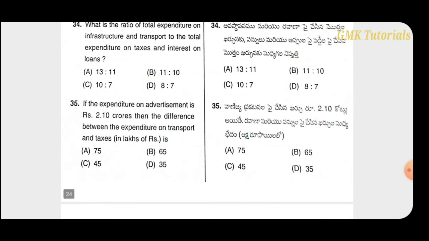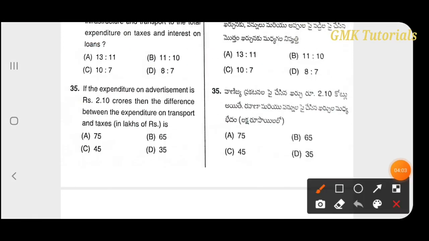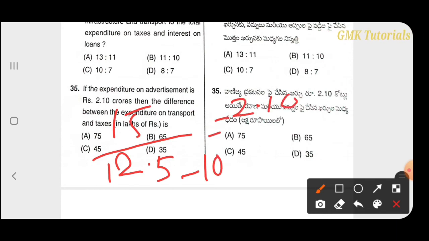Next question: if the expenditure on advertisement is rupees 2.10 crores, then what is the difference between the expenditure on transport and taxes in lakhs of rupees? So here advertisement is 15, transport is 12.5 and taxes is 10, and advertisement equals 2.10 crores.